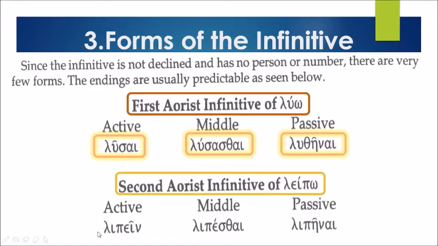So the augment epsilon was dropped and you add the endings. Now the active is lipein, the middle is lipesthai, and the passive lipēnai. So let's read again the second aorist infinitives of leipo: lipein, lipesthai, lipēnai.